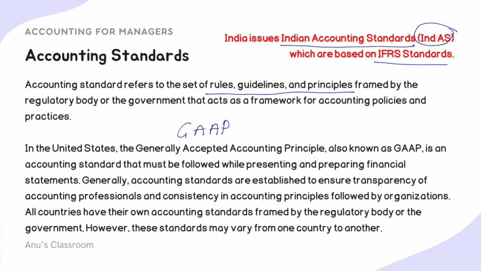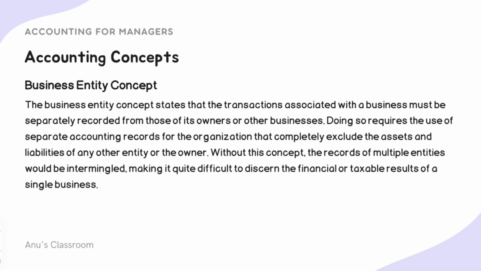Just as we said, all countries can have their own accounting standards, framed by the regulatory bodies of those governments, and therefore country to country there could be very slight differences as well. So again, there is no universal rule as of now. A universal standard is not present right now, but maybe it might come up in the future. We don't know. So what are these 12 concepts?